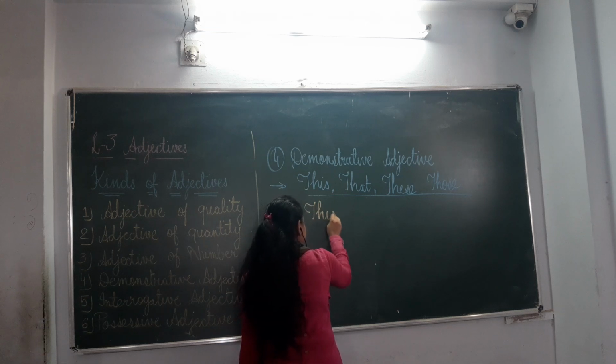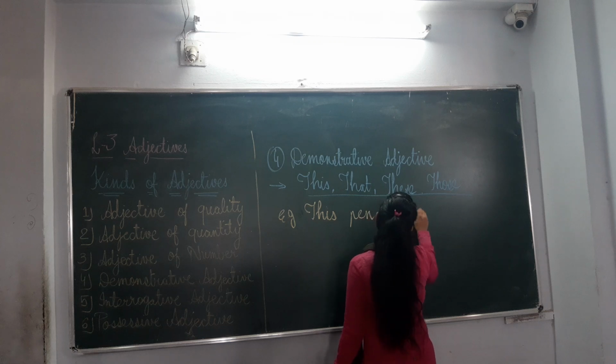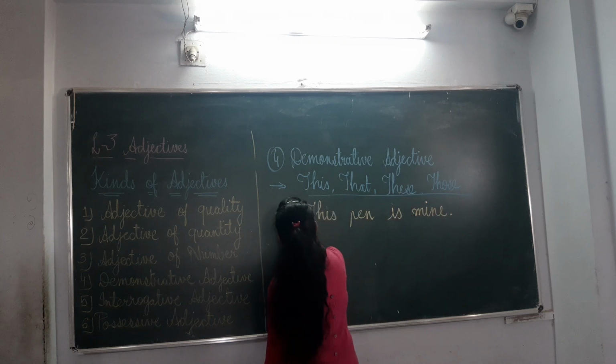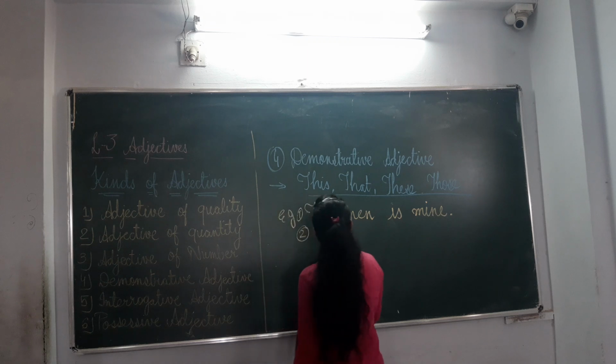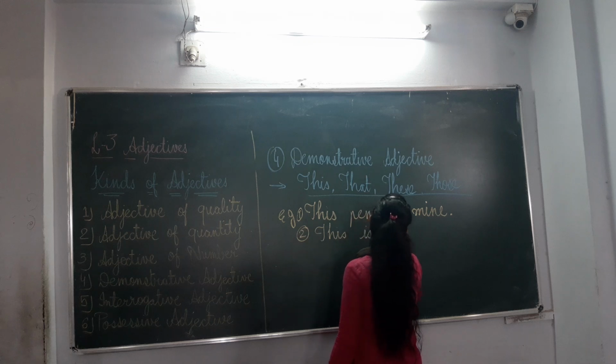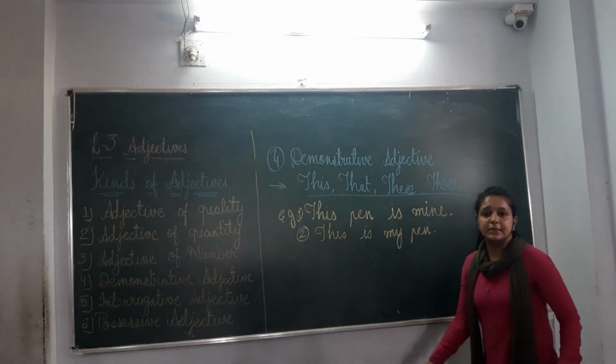This pen is mine. And the other one is this is my pen. Now, what is the difference in between these two sentences?